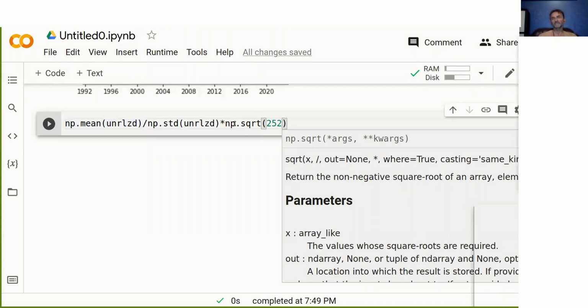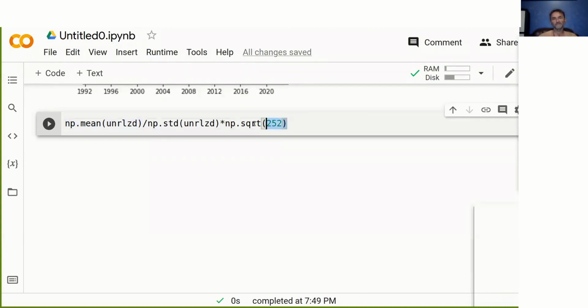But sometimes I'm just lazy, and I actually just multiply it by 16, which is the square root of 256. So sometimes that's just easier to do. And, you know, the trading days per year changes. And backtesting is definitely not an exact science. So if you use this number or that number, it doesn't actually make that much difference.